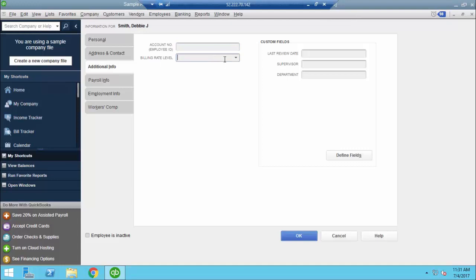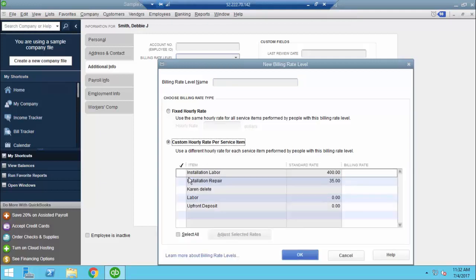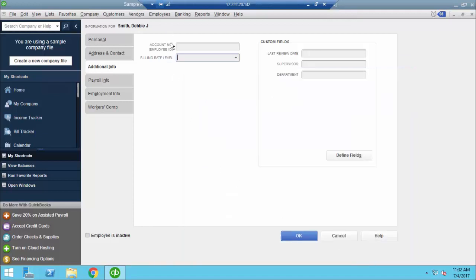The billing rate here, we can drop down and see what's available or simply add new. This is going to give you the ability to create a billing rate level for this employee to be billed back to your customers. It can be a fixed hourly rate, so for any service item they perform, they get charged a certain dollar amount, or you can choose the custom hourly rate where you see all of your service items and then you can create a billing rate for each item individually. Because we're not going to be using that for this employee, I'm going to leave it blank.